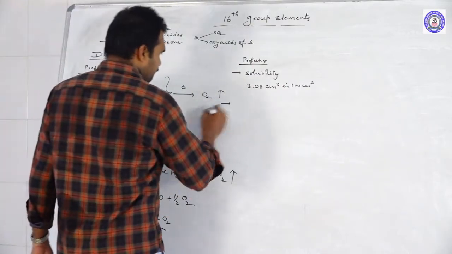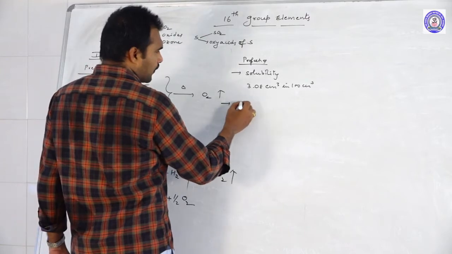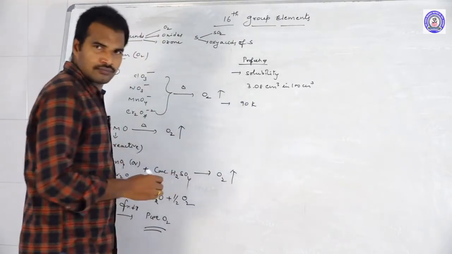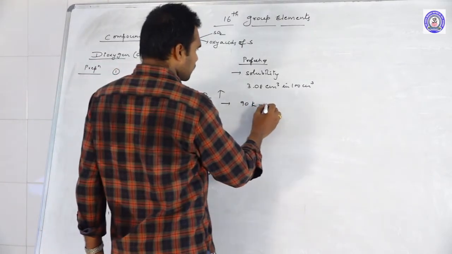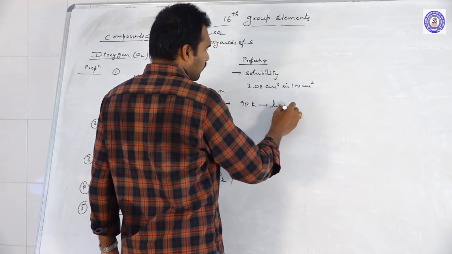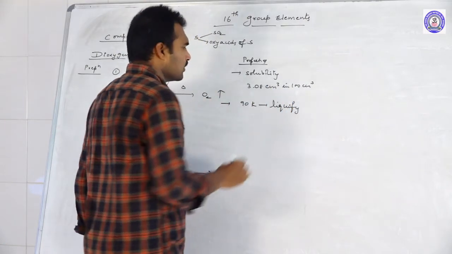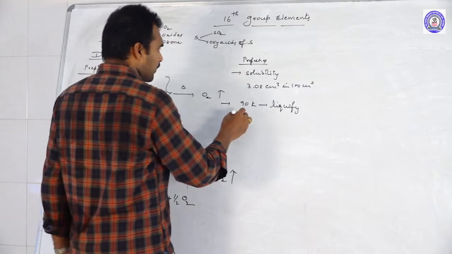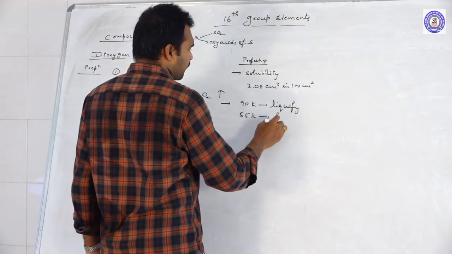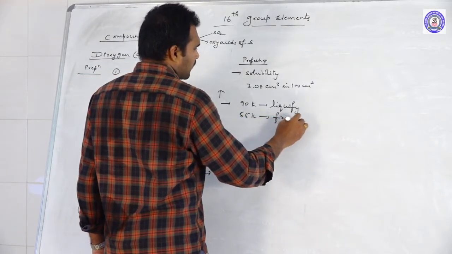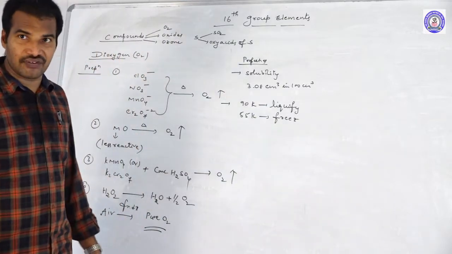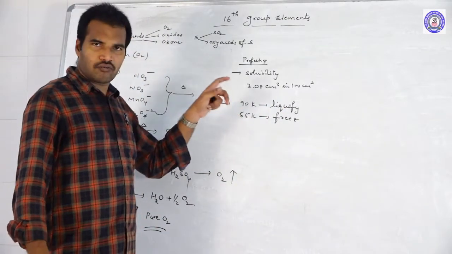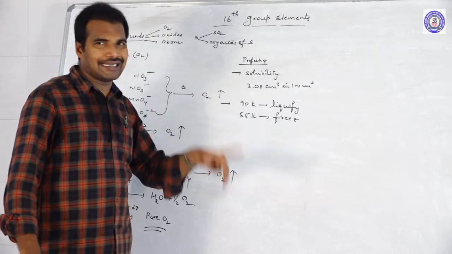And usually it will be liquefied at 90 kelvins. Oxygen gas liquefies at 90 kelvins, and it freezes at 55 kelvins. Freezing point is what? 55 kelvin. And liquefaction at what temperature? 90 kelvins.